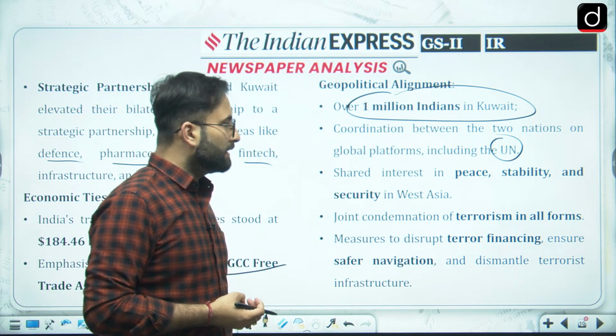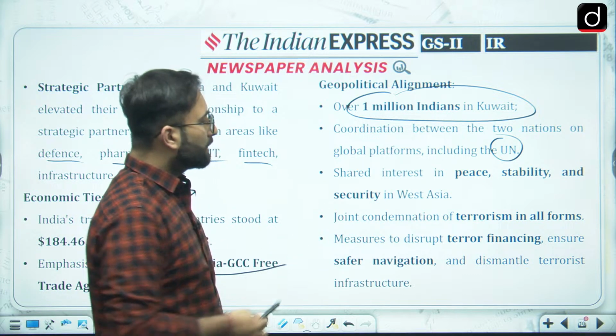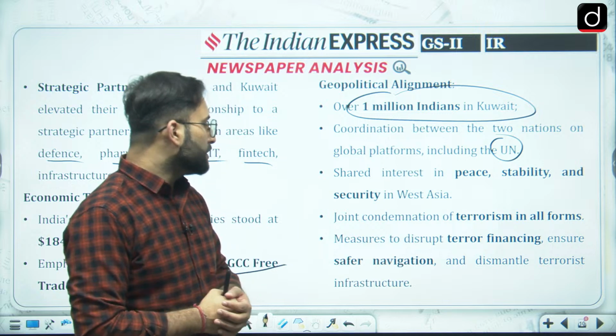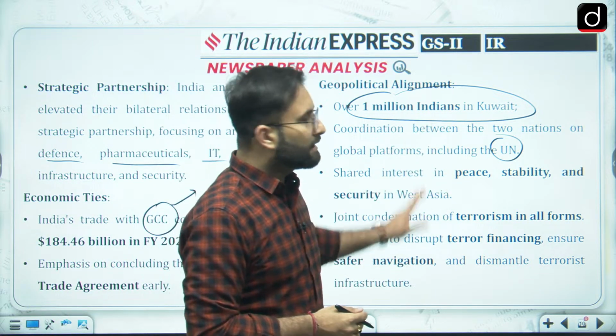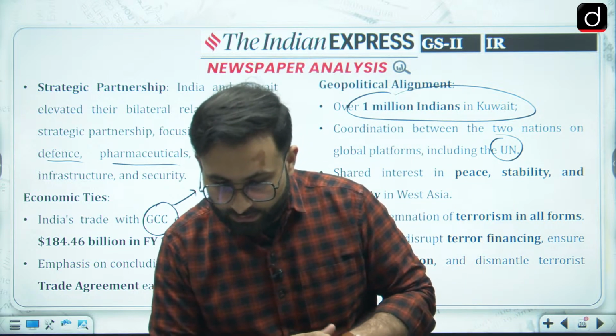Shared interest in the peace, stability and the security in the West Asian region. That is there. Joint condemnation of the terrorism in all forms. Measures to disrupt the terror financing. Ensure safer navigation and dismantle terrorist infrastructure. Okay. So these are the areas where they have talked about. Okay. Now we can move further to the next one.